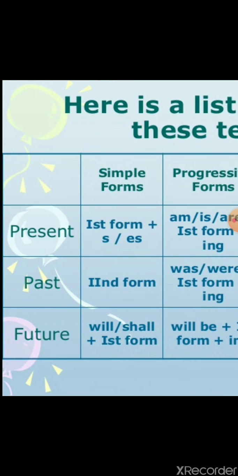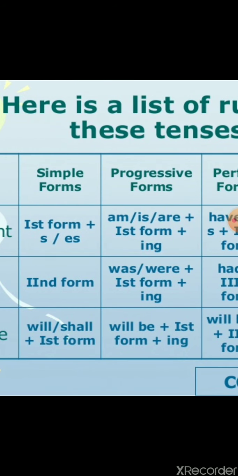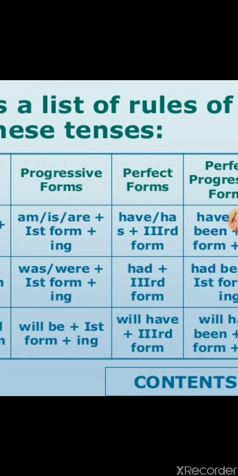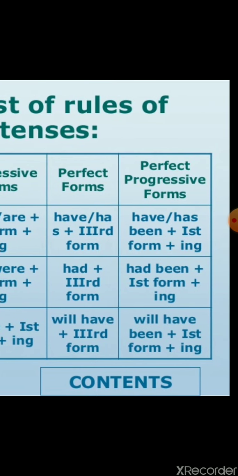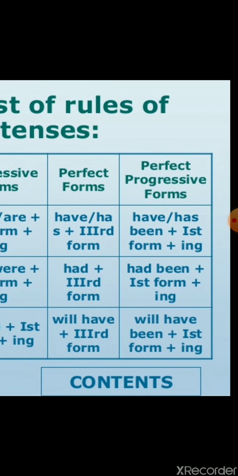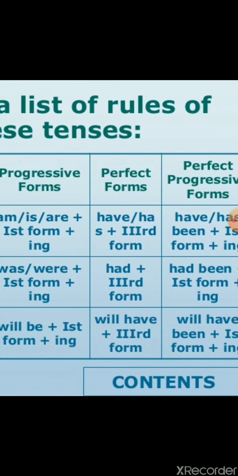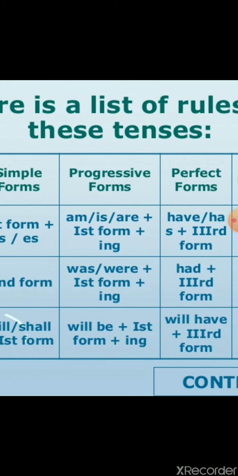Talking about the future: will, shall plus first form. Will be plus first form plus ing, will be doing, I will be doing. So many times I use this sentence. Will have plus third form, and will have been plus first form and ing. So in this way we will do all the tenses one by one in the lecture.